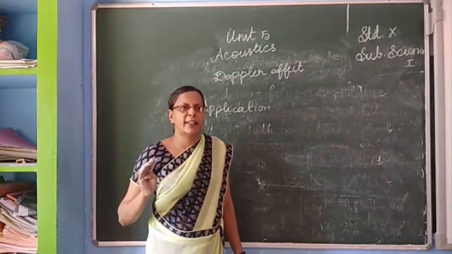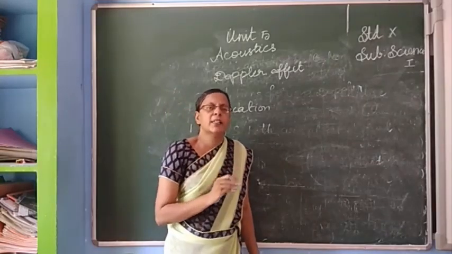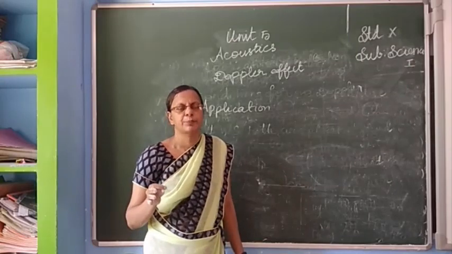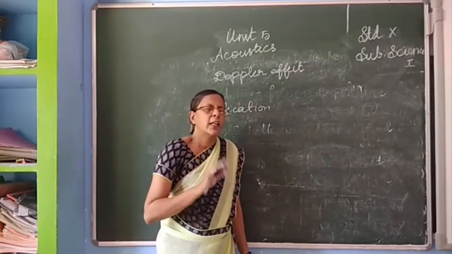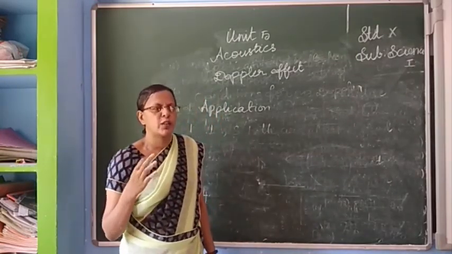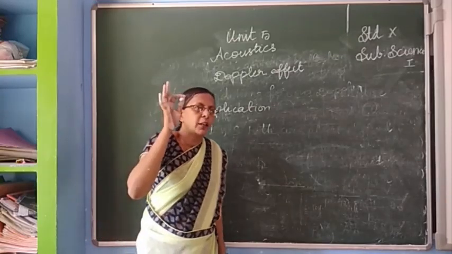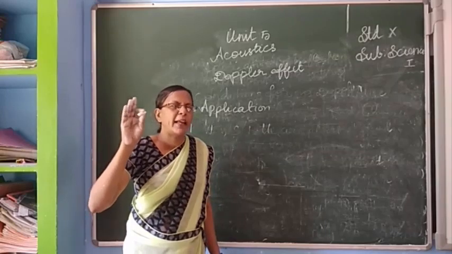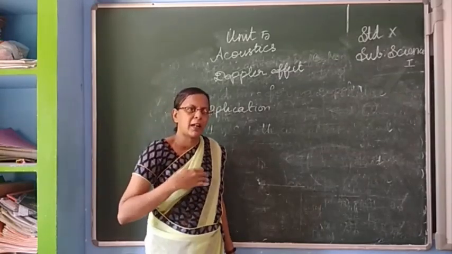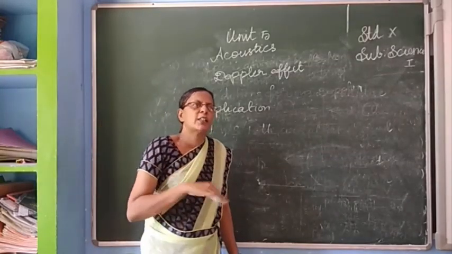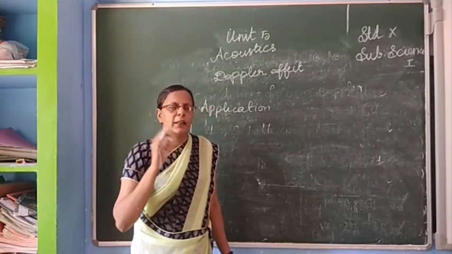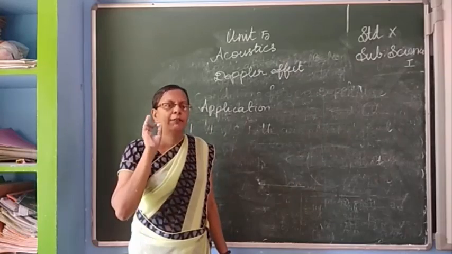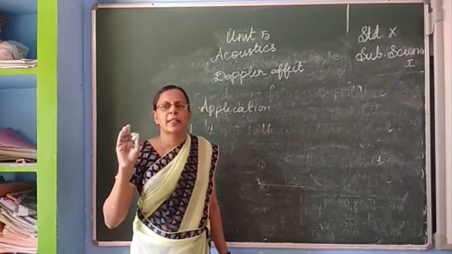In the third case, radar means radio detection and ranging. In radar, it emits radio waves. These radio waves fall on reflecting surfaces such as aeroplanes and aircraft and come back. From the frequency shift, they will track the aeroplanes or aircraft.